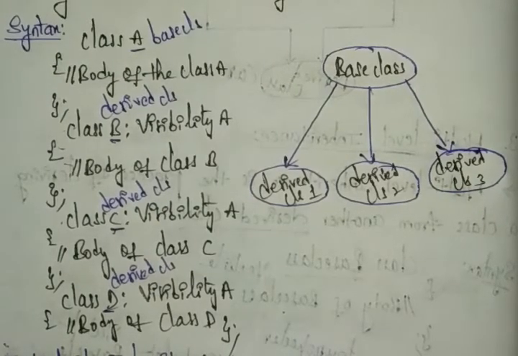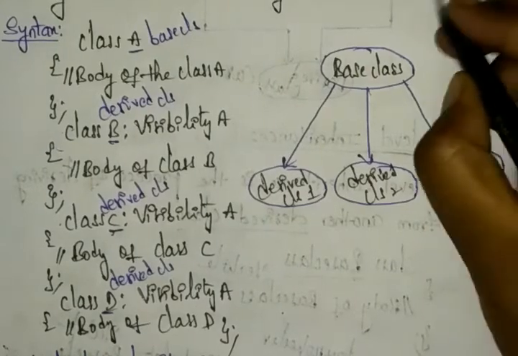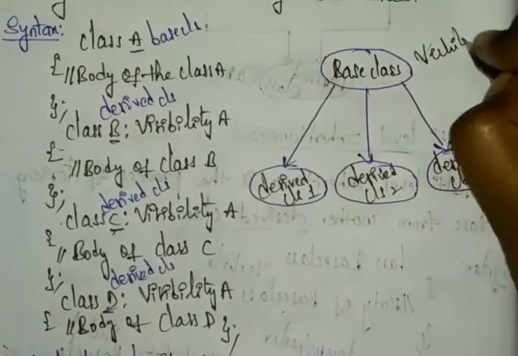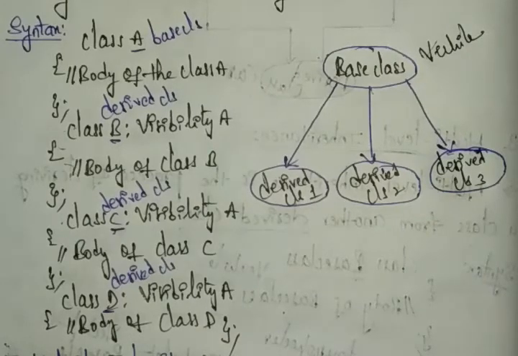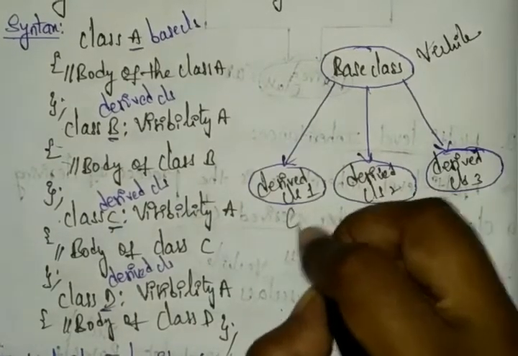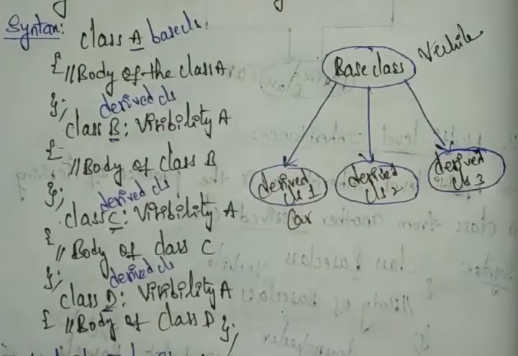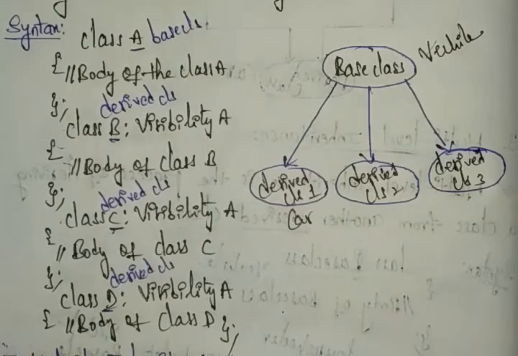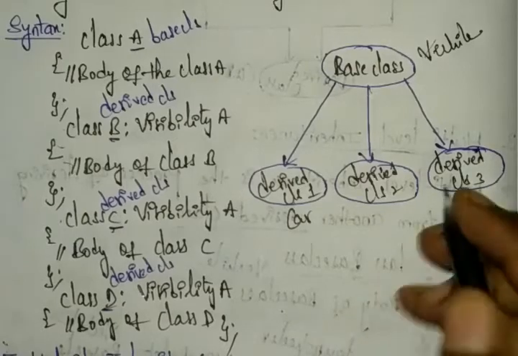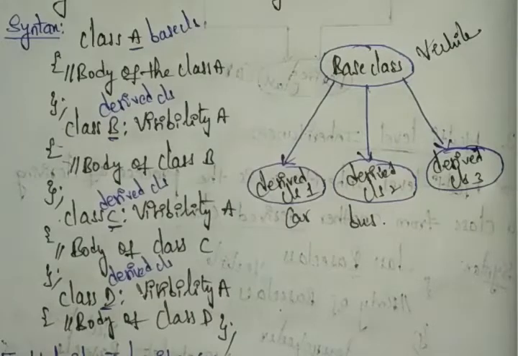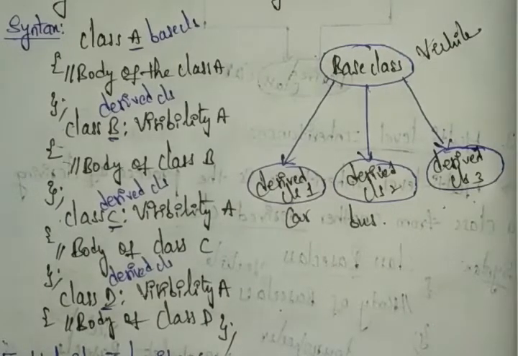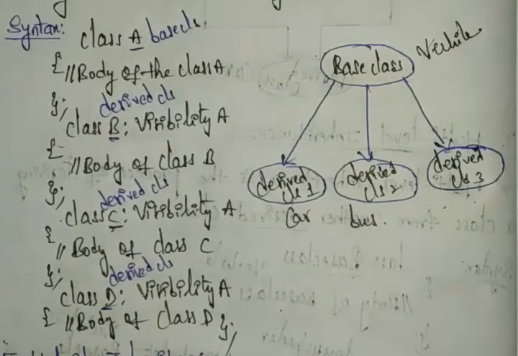So for example, I am choosing the base class as a vehicle. For derived class 1 I am taking the car. Then automatically you can choose derived class 2, like the bus. And also you can choose whatever you need: car, bus, vehicles, so many we have, right?